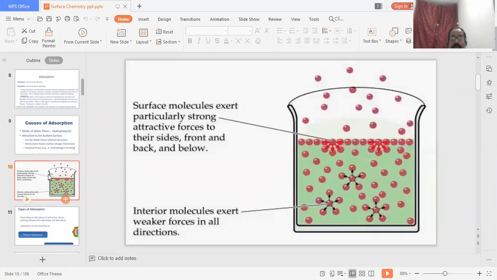In the next slide, surface molecules exert particularly strong attractive force to their side, front and back and below, and interior inert molecules exert weaker force in all directions, like that here. So this is the interior, where molecules are moving in all directions, and here the surface. Only at the surface of these types of liquid substance the particles can move. Particularly strong attractive force to their side, front and back and below means all types of sides.